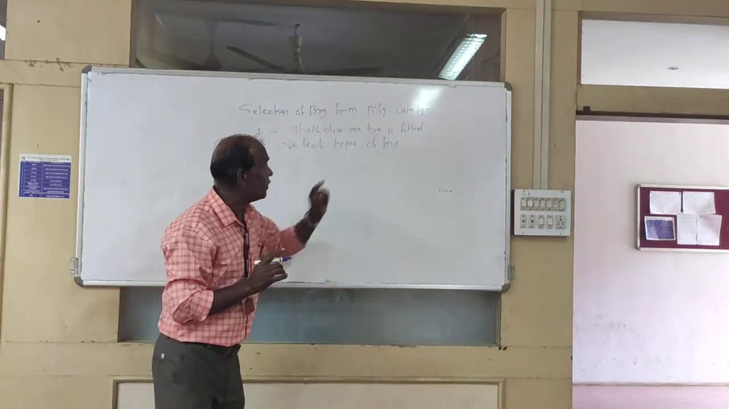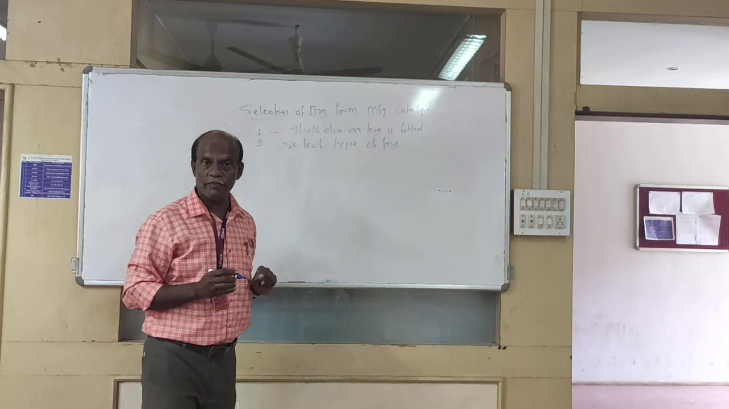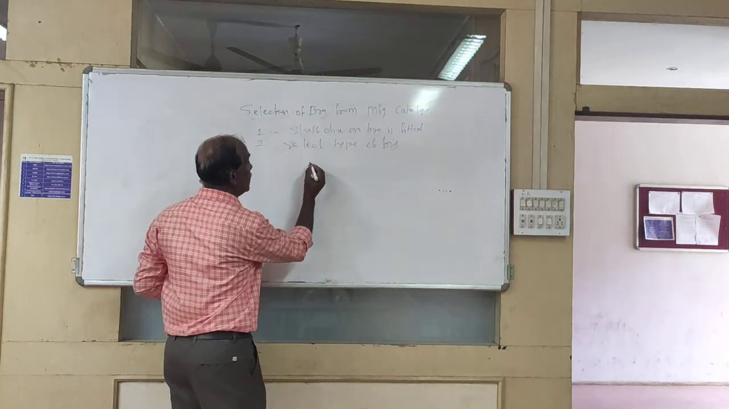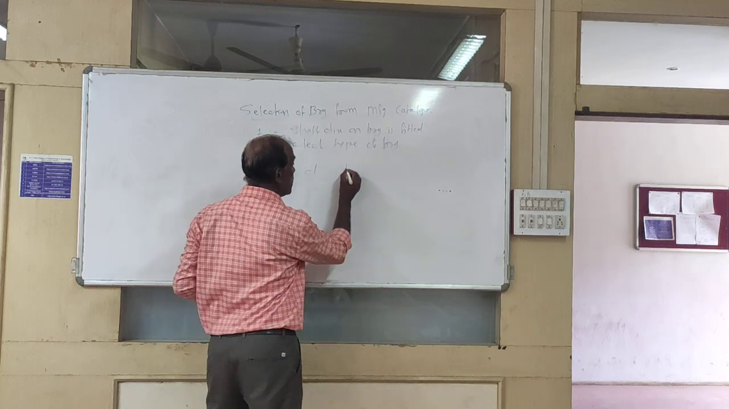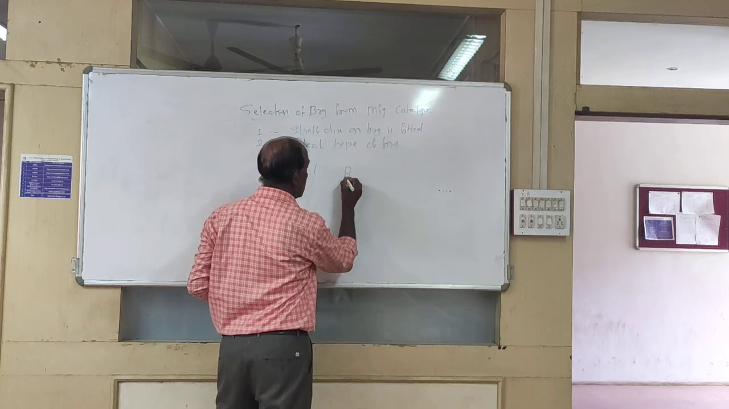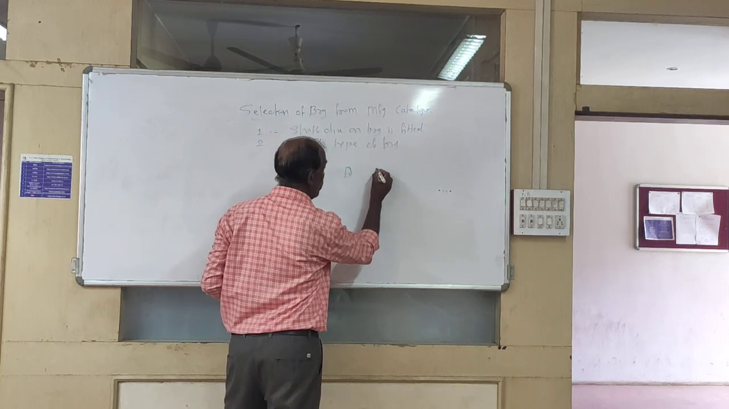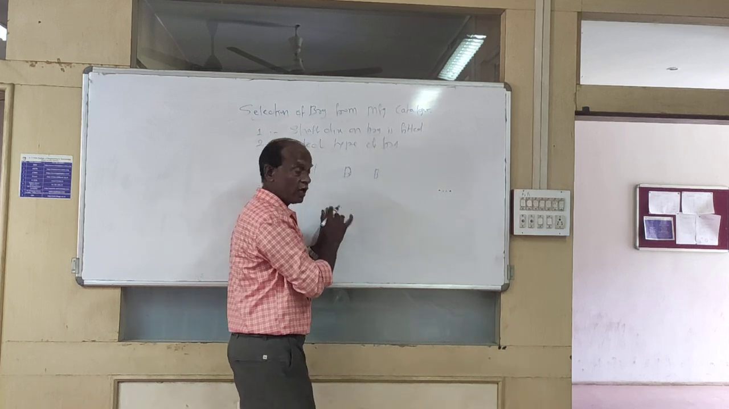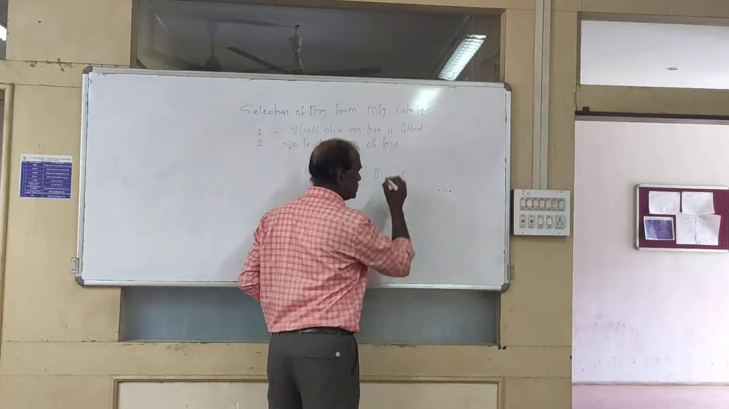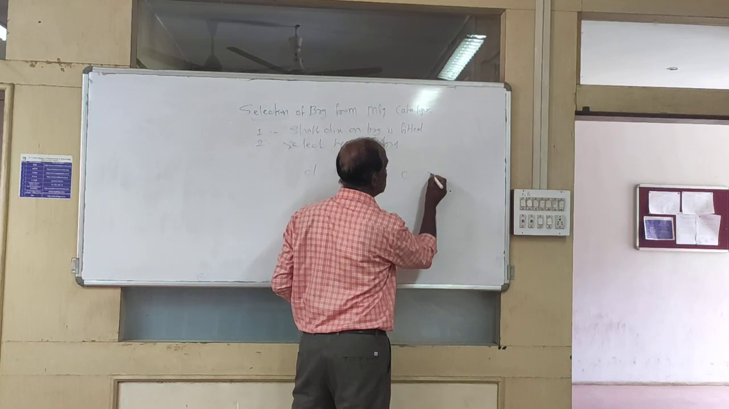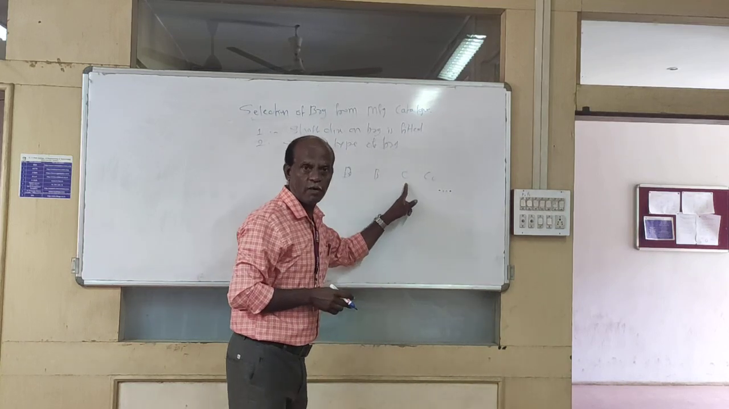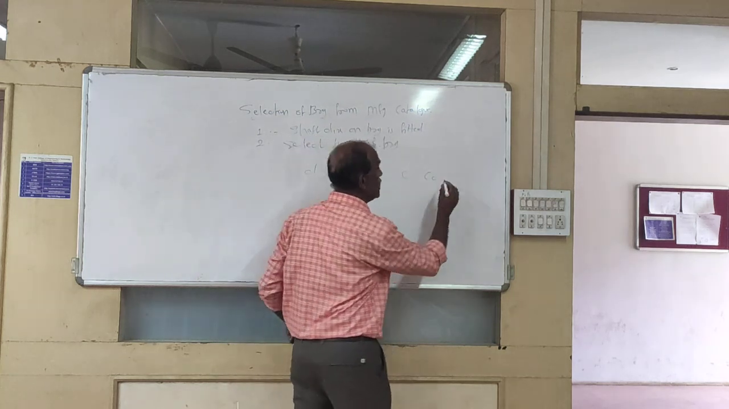So select the type of the bearing, and in the bearing selection there is a chart. d is the diameter of the shaft, D is the outside diameter of the bearing, and B is the width of the bearing. In the catalog there is a static capacity and dynamic capacity: C is the dynamic capacity, C naught is the static capacity, and the designation.